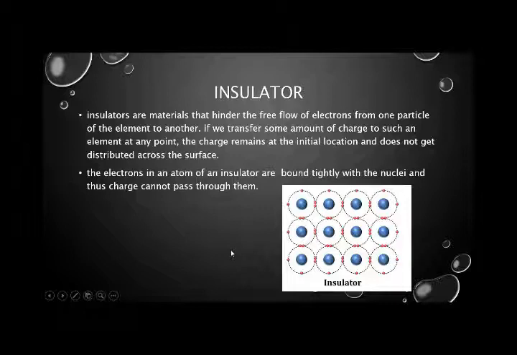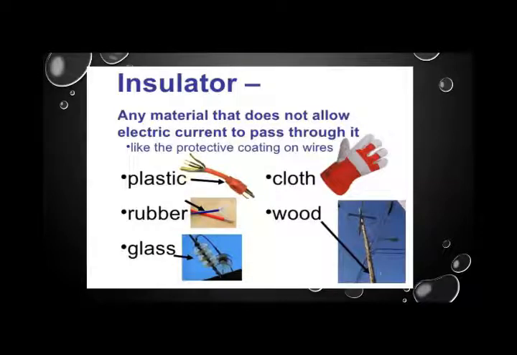Okay, take a screenshot of this slide, and now we are moving toward some examples of insulators. Here they are: plastic, rubber, glass, cloth, wood. These are all examples of insulators. And as I told you, any material that does not allow electric current to pass through it, like the protective coatings on the wire.